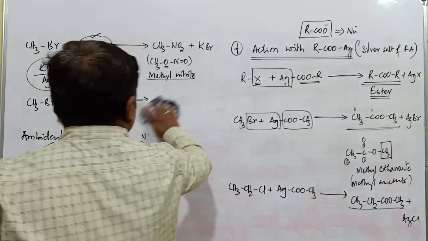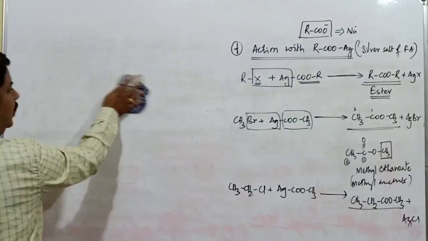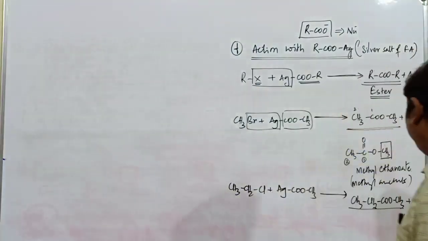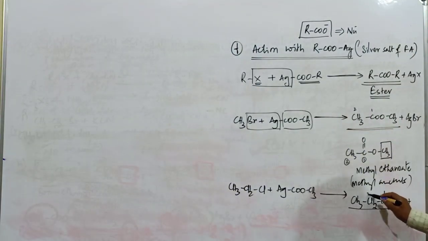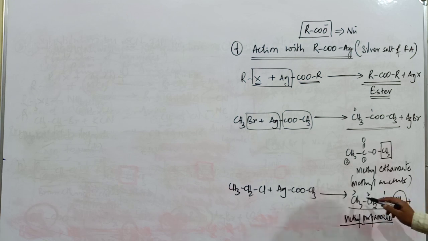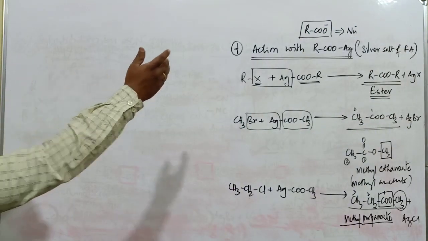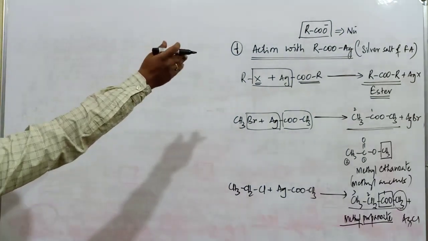Write the IUPAC name of this compound first. What is the IUPAC name of the compound produced in that reaction? Totally how many carbon atoms? 4 carbon atoms, but only 3 carbon atoms are present in the longest chain. It is a methyl group. So this compound is methyl propanoate. Methyl is because of this group. It is not numbered. Propanoate is because the longest chain consists of 3 carbon atoms, propane, and oate is because of the presence of the ester functional group. So this is substitution using the carboxylate ion.